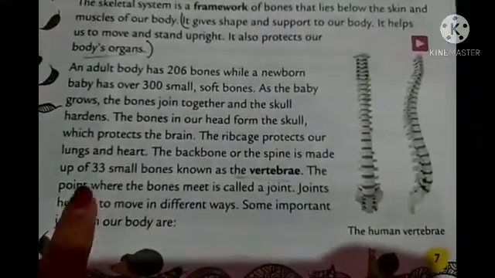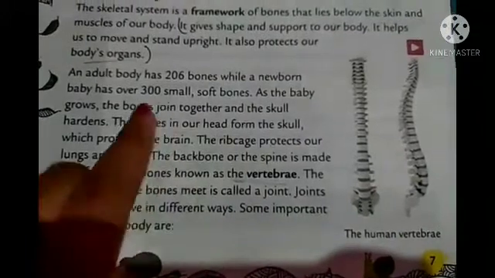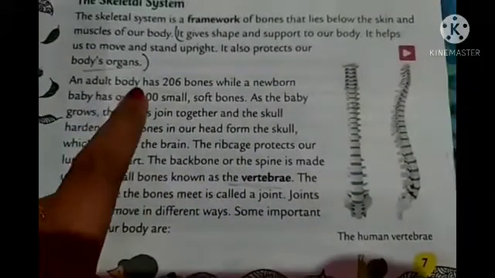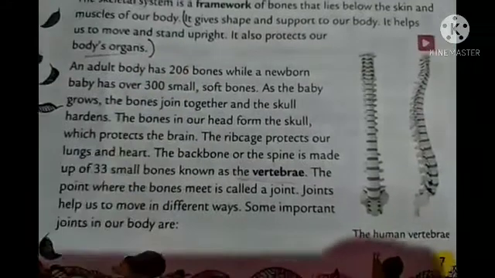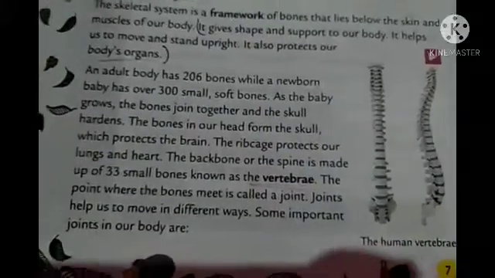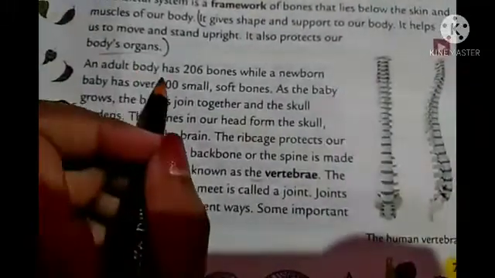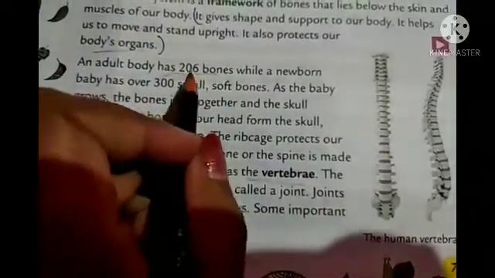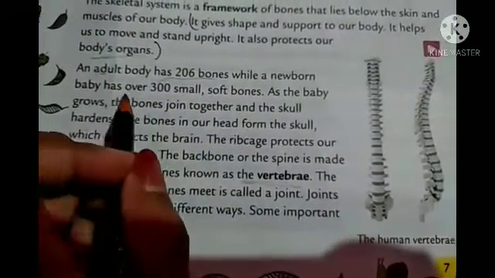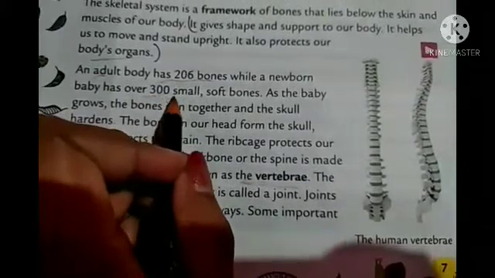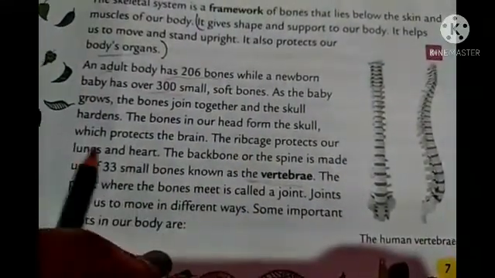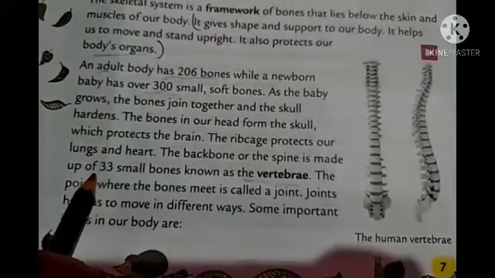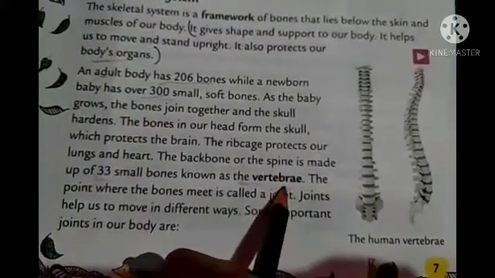And here some important points are there. You can see here the adult body has 206 bones. So this is an important point, right? You can take a pencil and underline this line while reading. Okay, this is in case of an adult, and in case of a baby it's over 300 small bones. Then the rib cage protects our heart and lungs. Then 33 small bones make up the vertebrae.